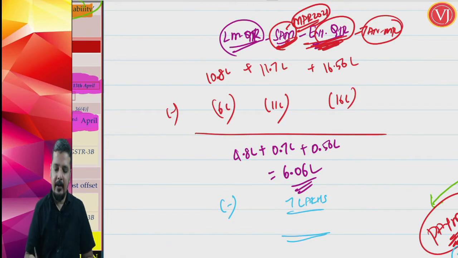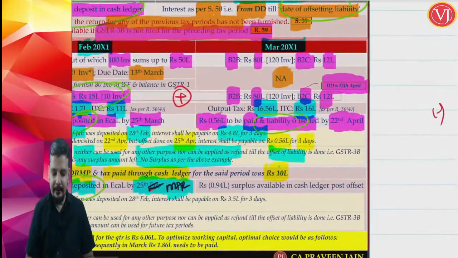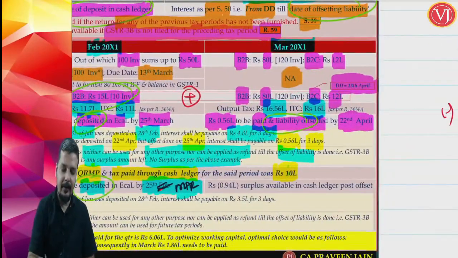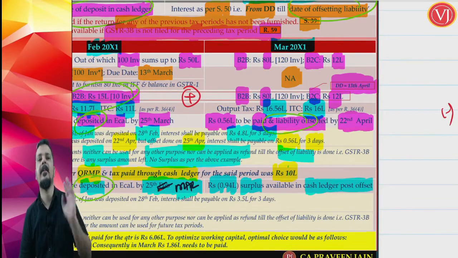In the first month you have paid 3.5 lakhs, in the second month you have paid 3.5 lakhs, already you have paid 7 lakhs. Now you have surplus amount that is paid. What is that surplus amount? 0.94 lakhs is the surplus amount that you have paid, which is available in cash ledger. So for the last month of the quarter, you will not pay anything.